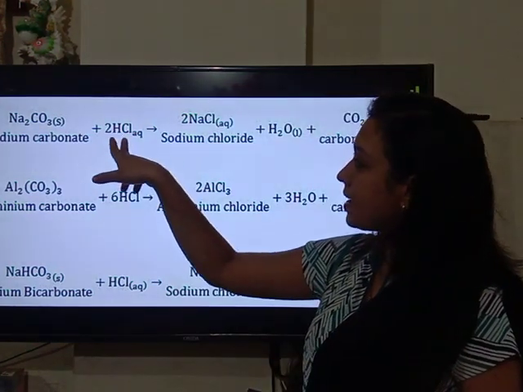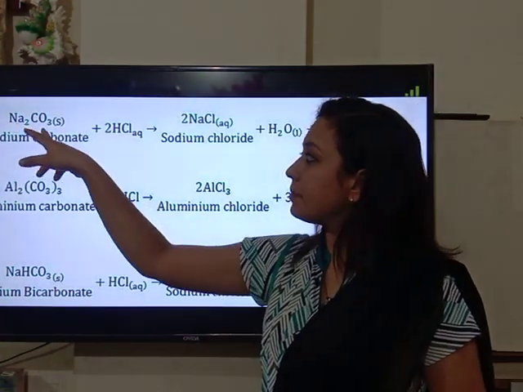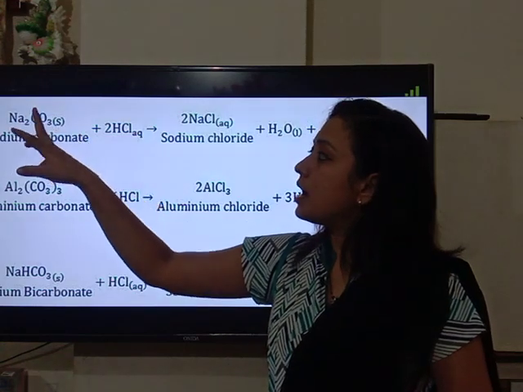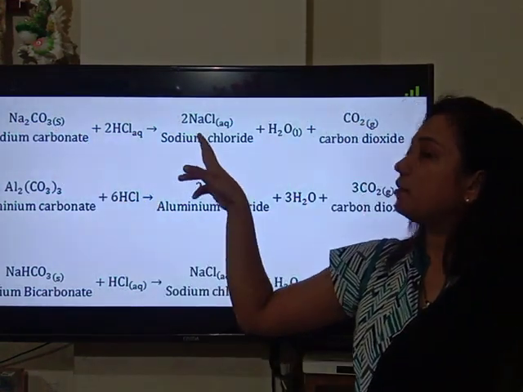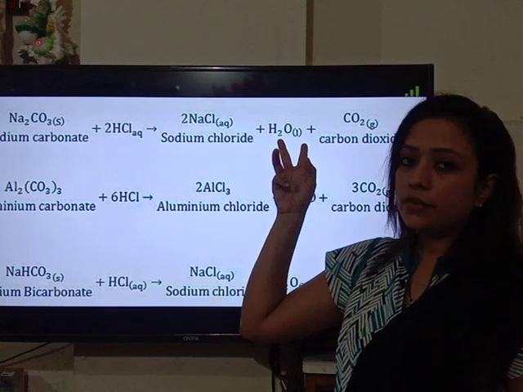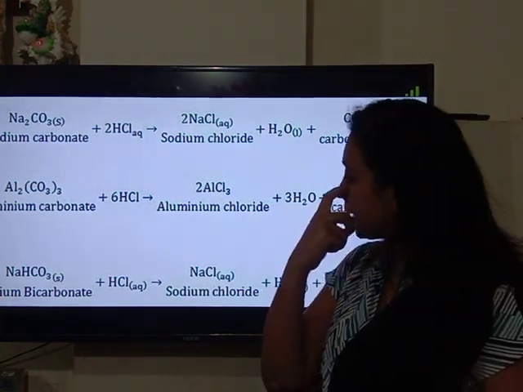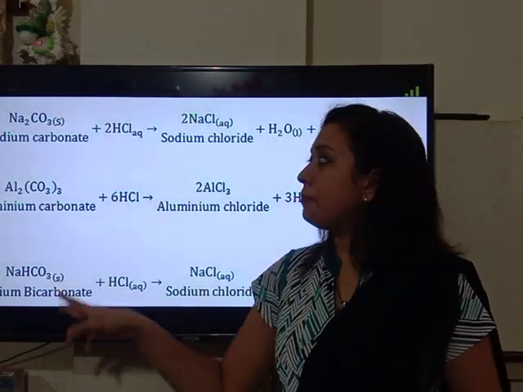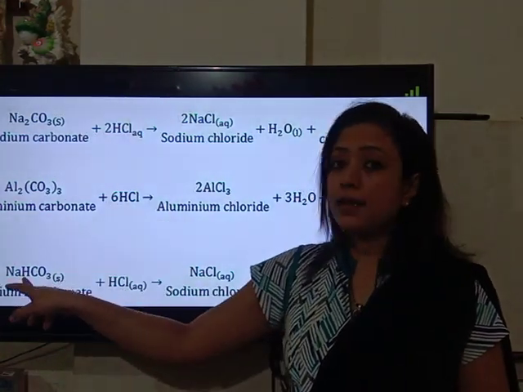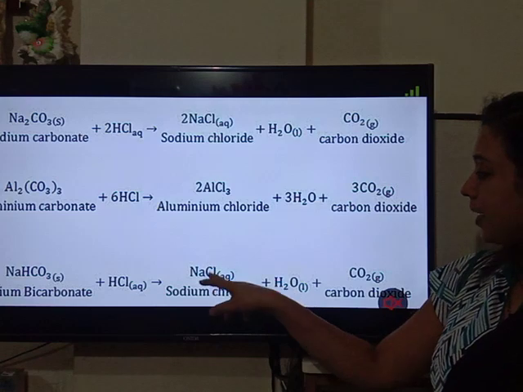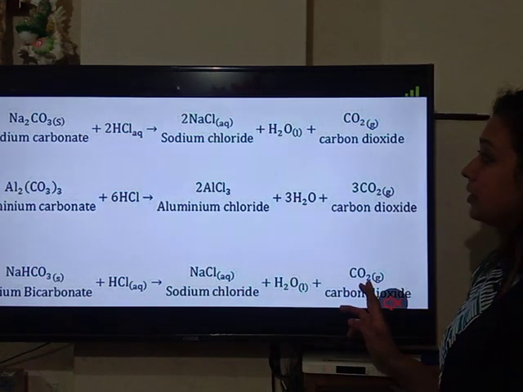So when acid HCl reacts with sodium carbonate, the salt formed will be sodium chloride, water will form, and apart from that CO2 is evolved in this type of chemical reaction. The same products are formed when acid reacts with metal bicarbonates: NaCl, water and carbon dioxide.